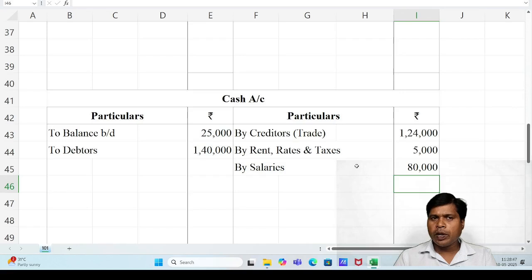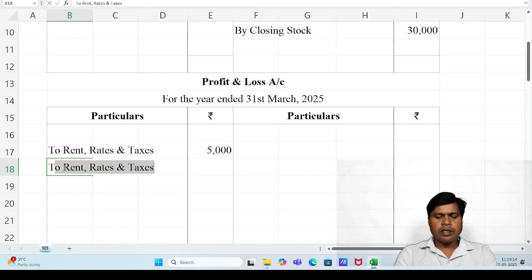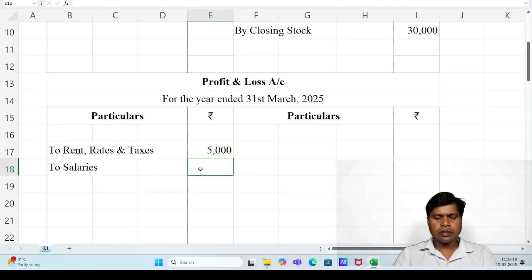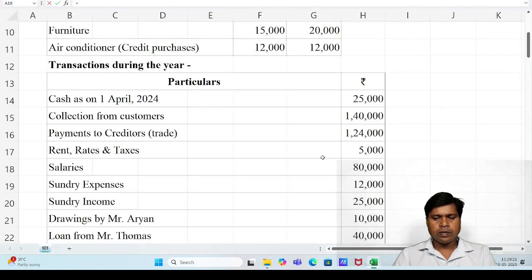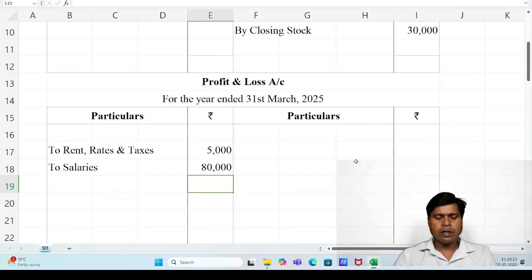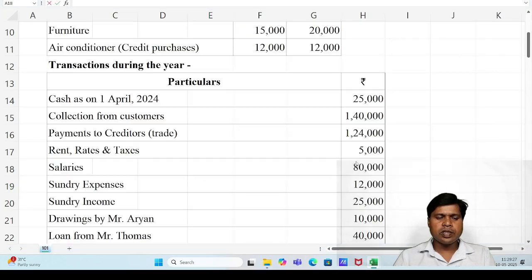We can open it but it is not required. And again we have to assume, suppose the salary ledger account is available, we have recorded the second effect, then close that ledger account, then the final effect goes to final accounts. It means profit and loss account debit side. So after rent, right here salaries, 80,000.